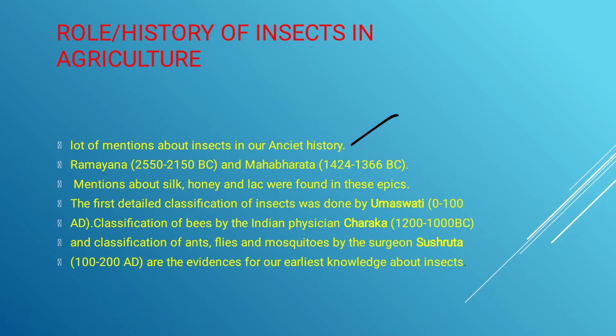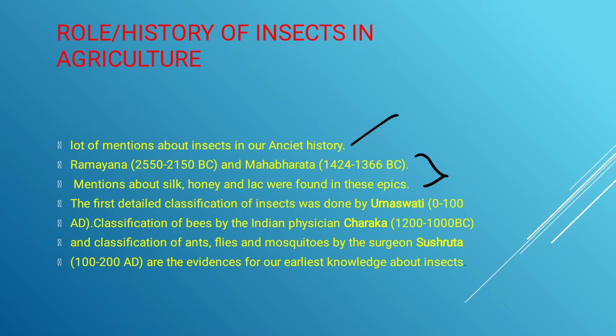In our Ramayana and Mahabharata, they have mentioned silk, honey, and lac. These things are also said in our epics. We all know the Ramayana and Mahabharata, where our King Rama wore silken cloths. Royal cloths are also known as silk cloths.